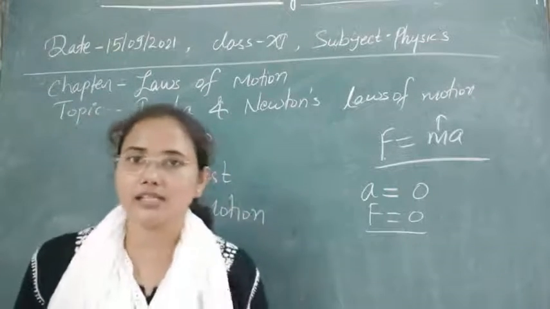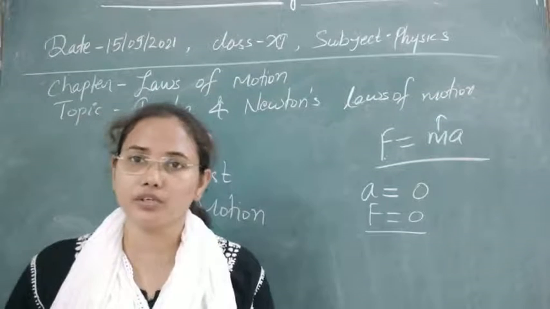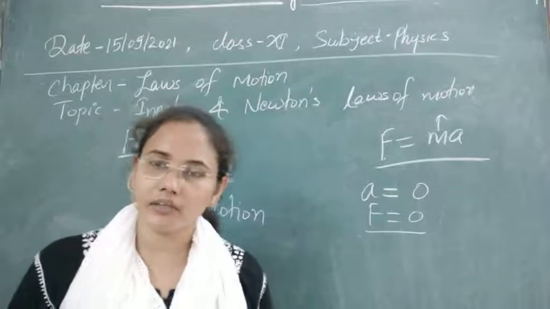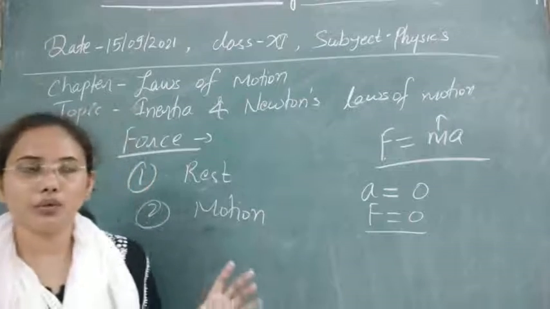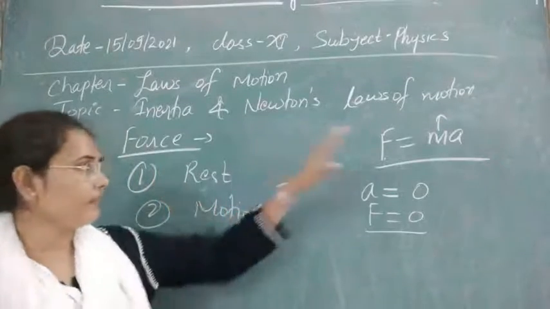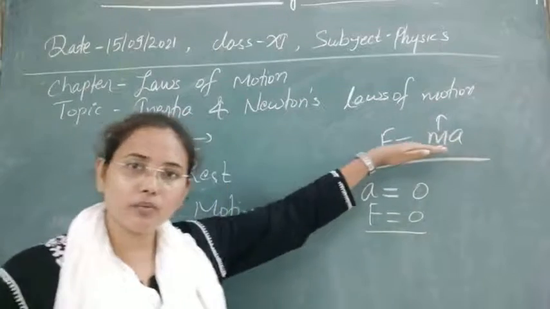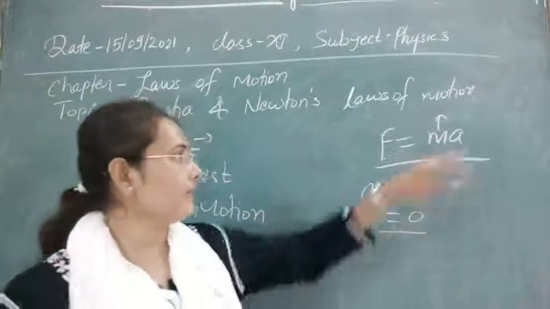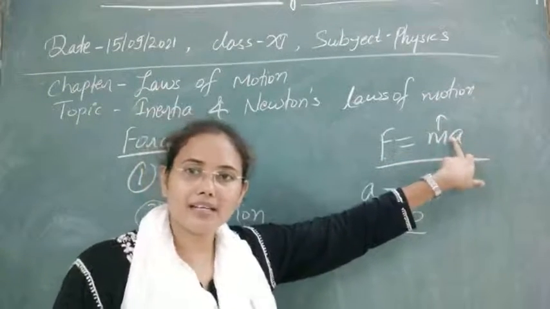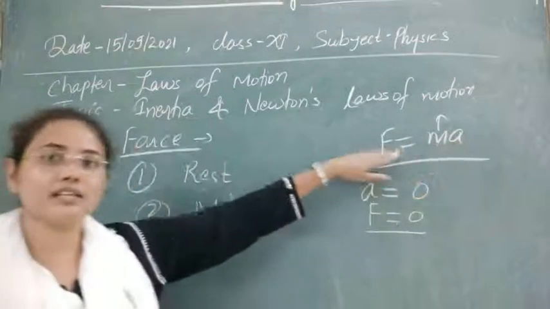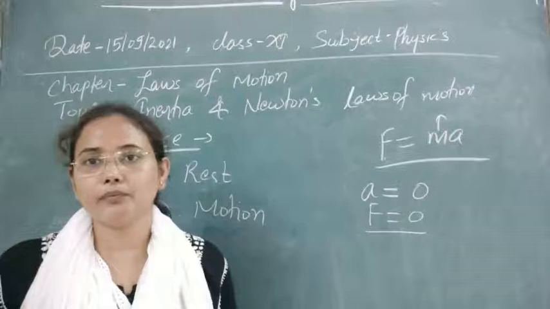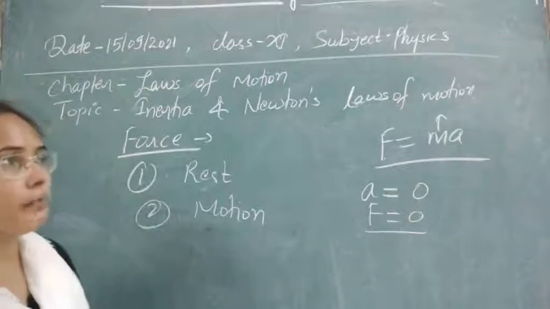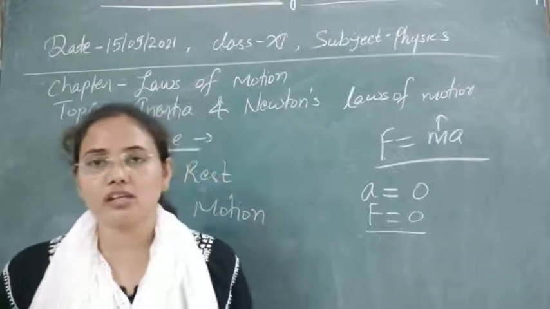Now if we have to change the state of motion by application of some force, then either we can stop it or we can increase the velocity of the particle. Both things we can do, and whenever we do, we have to apply some force over it. If its speed is changing, either increasing or decreasing, then its acceleration will change, and whenever acceleration changes, mass into acceleration changes and force changes. This means we are applying some force on it to change its state of motion. So the property through which the body opposes a change in its state of motion is known as inertia